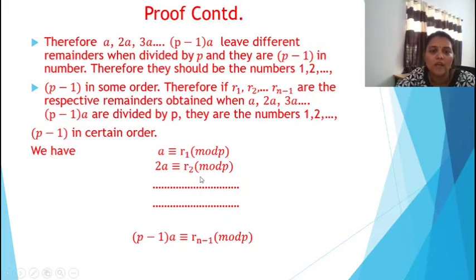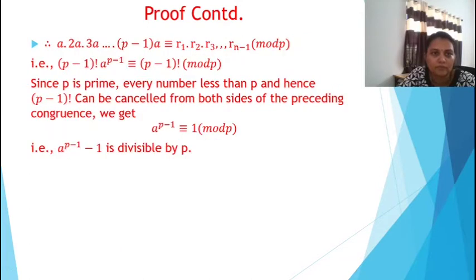We have A congruent to R1 mod P, 2A congruent to R2 mod P, etc., P minus 1 into A congruent to R(P minus 1) mod P. When we divide A by P, R1 is the remainder, so we can write A congruent to R1 mod P, and for 2A the remainder is R2, so 2A congruent to R2 mod P, and so on.